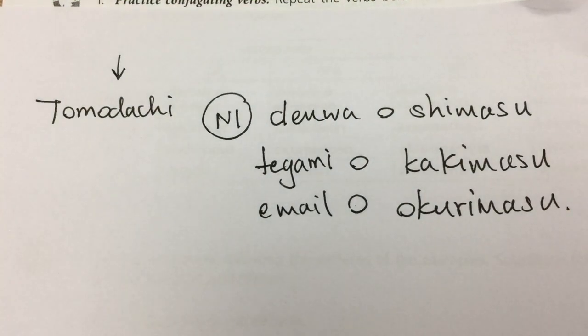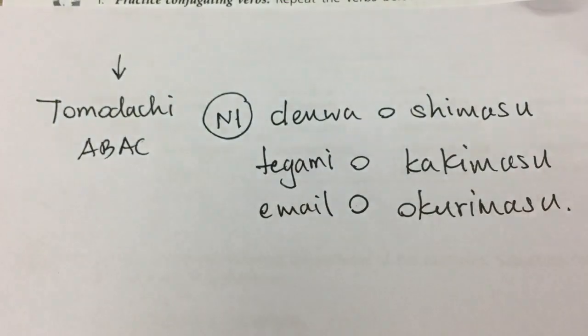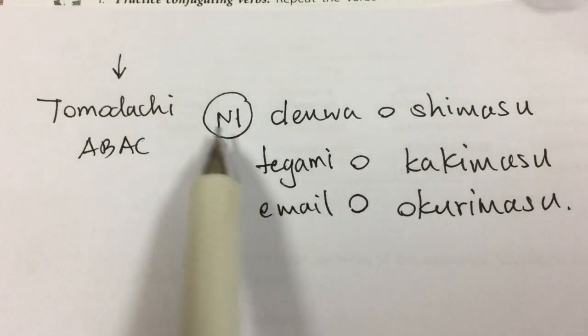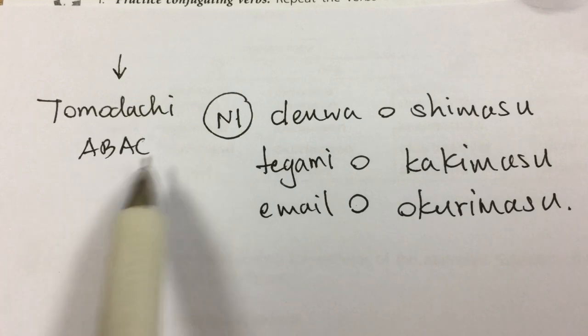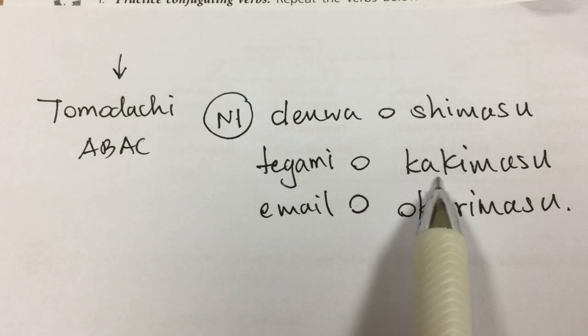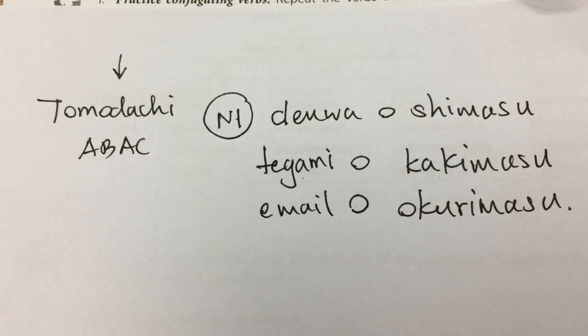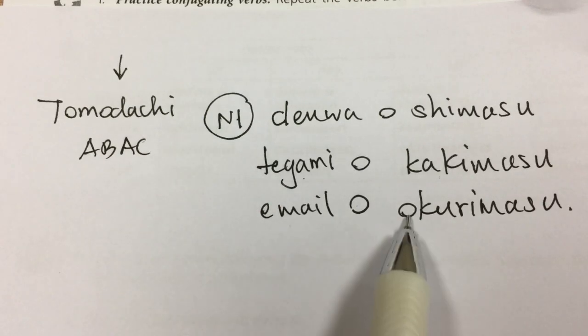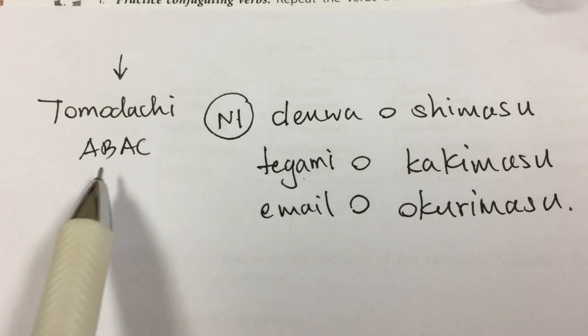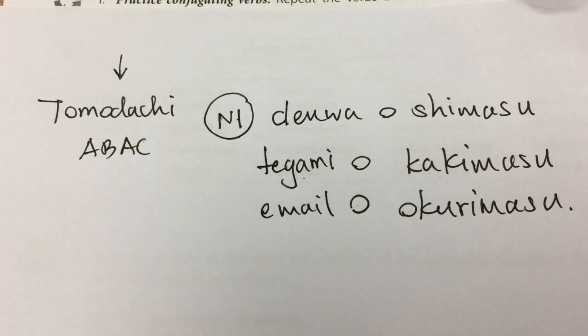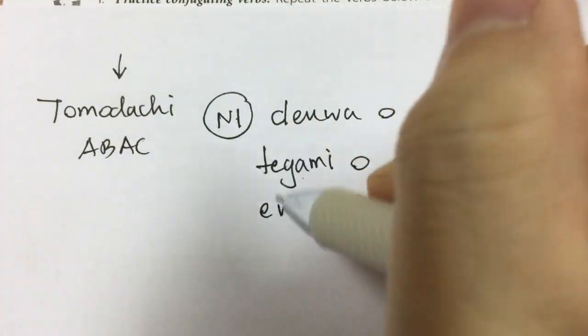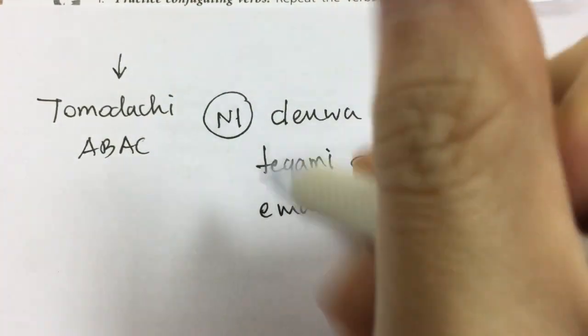The position here doesn't have to be a person. It can be a place of destination. For example, I say A バッグに電話をします. I make a call to A bag. A バッグに手紙を書きます. I write a letter to A bag. A バッグに E メールを送ります. I send an email to A bag. Do you have an idea? Okay, good.